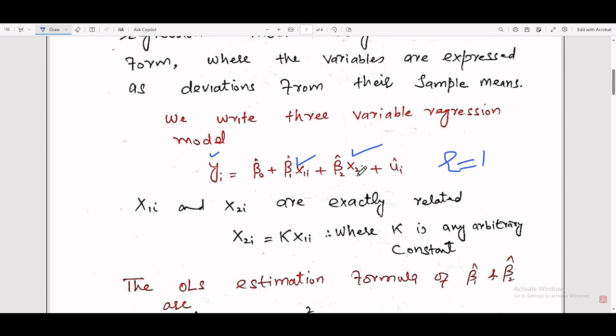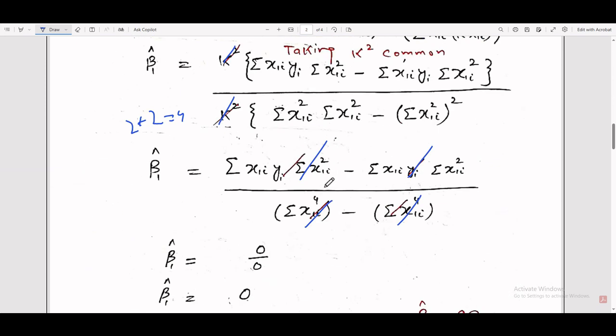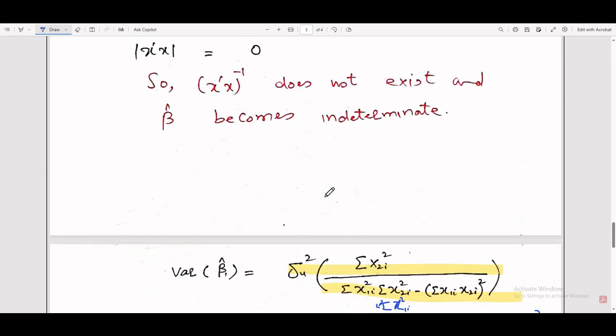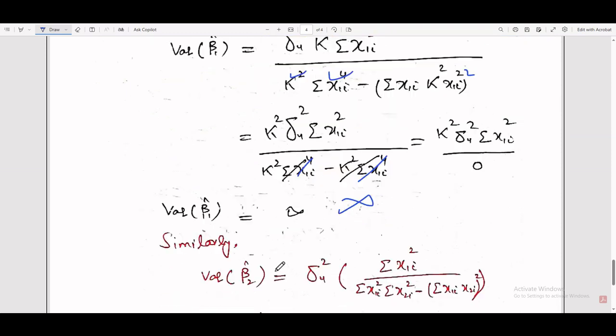So we solve it as a linear equation, and this linear equation has an infinite number of solutions. This is the theoretical explanation and this is the mathematical proof that the variance is infinite.